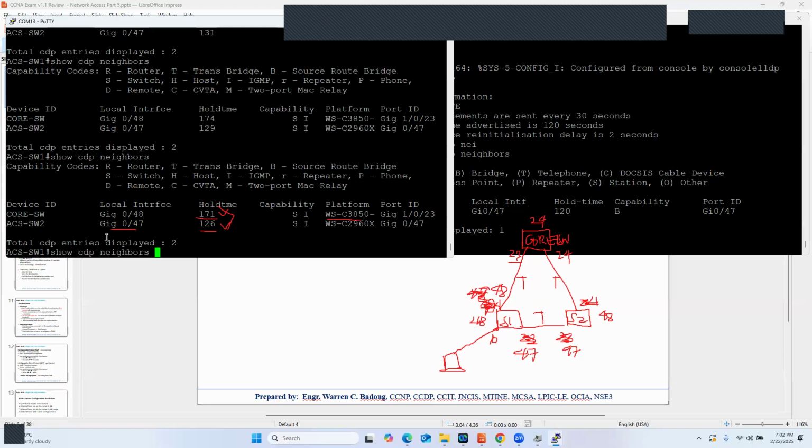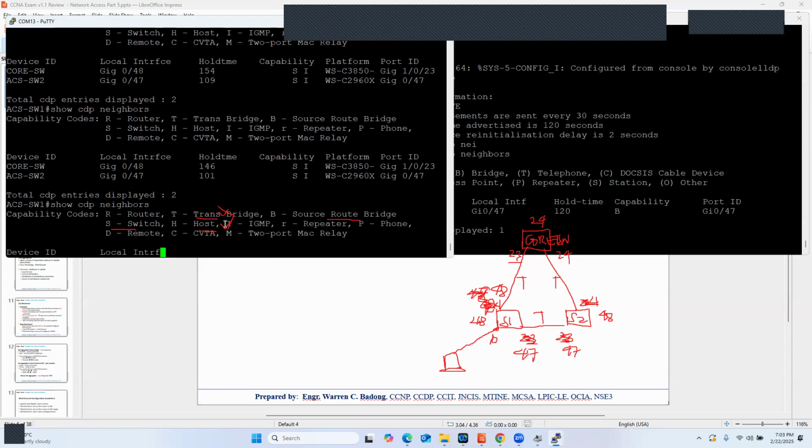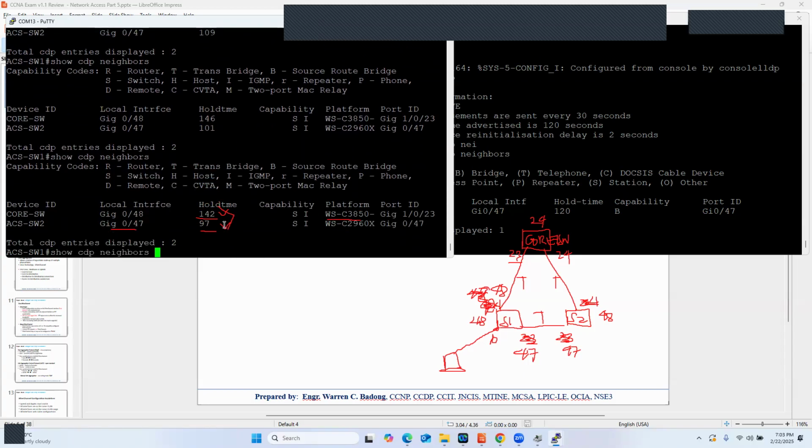I expect that it should count down to zero until this line will be removed. So as you can see, it's now 119, because right now CDP packets from the neighbor are dropped by the switch as we disabled CDP as well as LLDP. So it's moving down as you can see. Let's just give it a while.